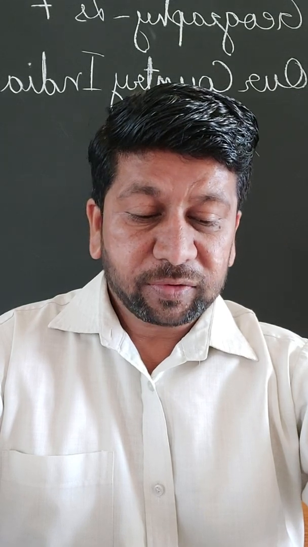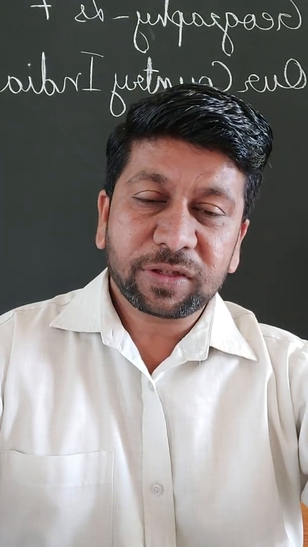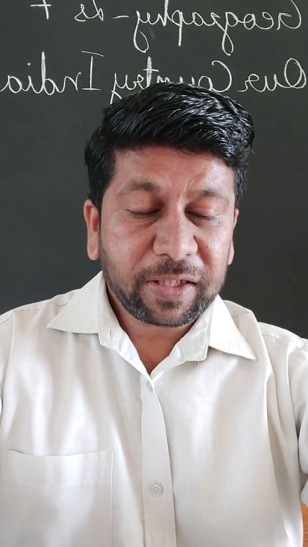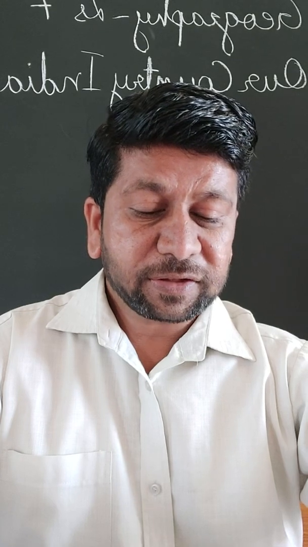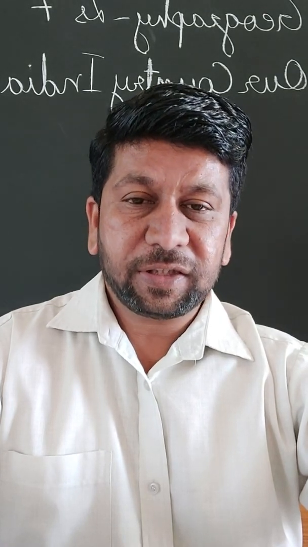The Deccan Plateau. The Deccan Plateau lies to the south of the river Narmada. It is triangular in shape. It is bordered by the Satpuras in the north, the Western Ghats in the west and the Eastern Ghats in the east.